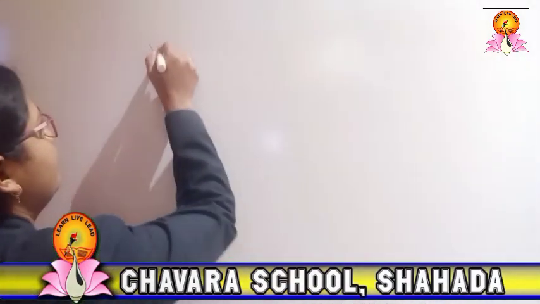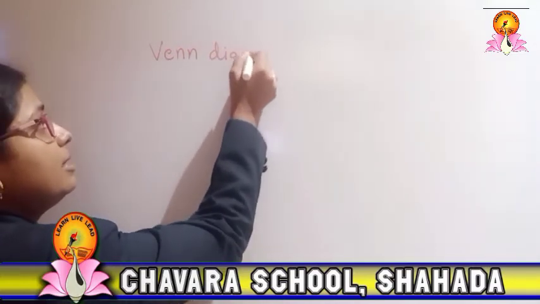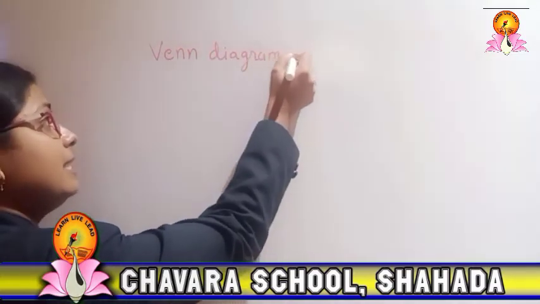Now the next thing we are going to see is the Venn diagram. Why is the name given Venn diagram? The reason is that there was a mathematician whose name was John Venn. John Venn was a mathematician who invented this method to represent sets.